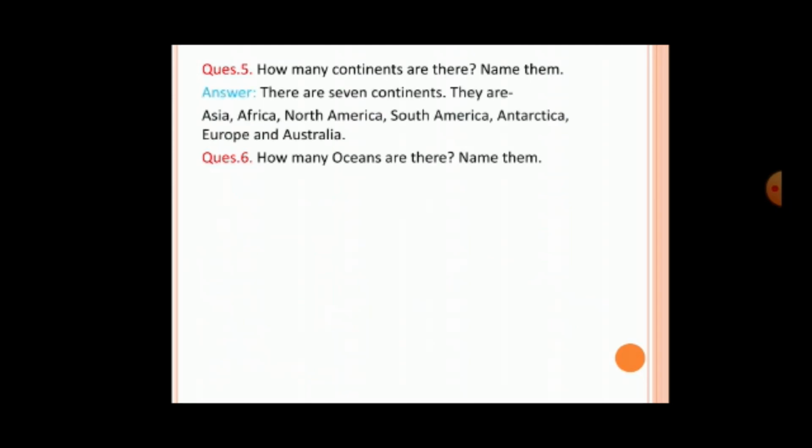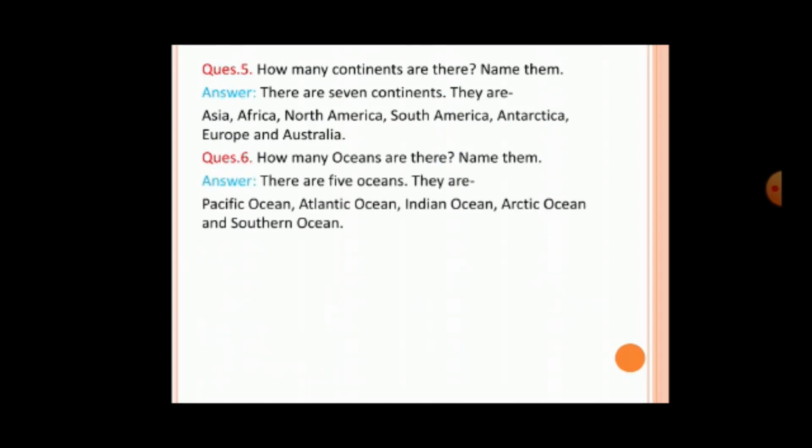So the answer is, there are 7 continents, and they are Asia, Africa, North America, South America, Antarctica, Europe, and Australia. And our last question is, how many oceans are there, and we have to name them. So the answer is, there are 5 oceans. They are the Pacific Ocean, Atlantic Ocean, Indian Ocean, Arctic Ocean, and Southern Ocean.